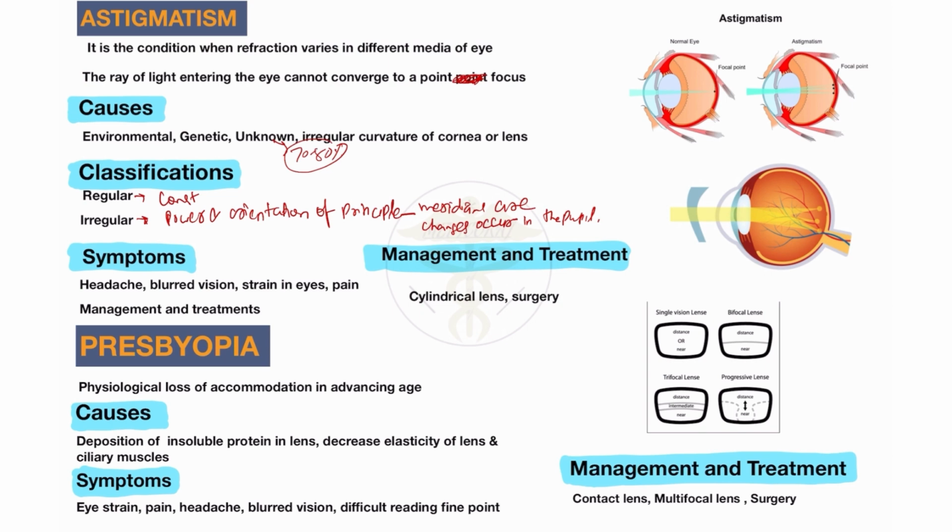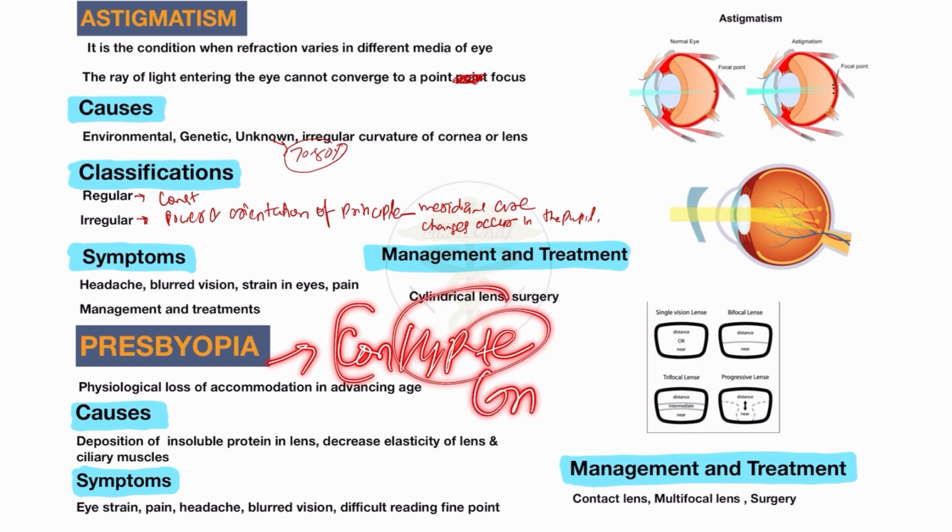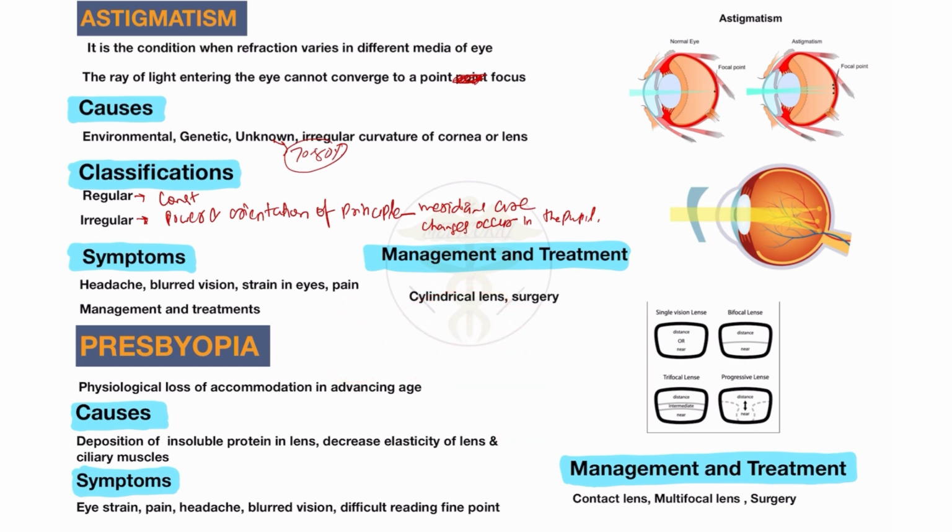What is the treatment and management you will see in the patient of presbyopia? There is use of contact lens, multifocal lens, bifocal lens, trifocal lens, and many types of lens on the basis of different causes, because some patients also have hypermetropic causes, and some have myopic causes. So different lenses are used on the basis of the causes in the patient. First of all, single vision lens, either distance or near vision, either myopic lens or hypermetropic lens, is used in the patient.